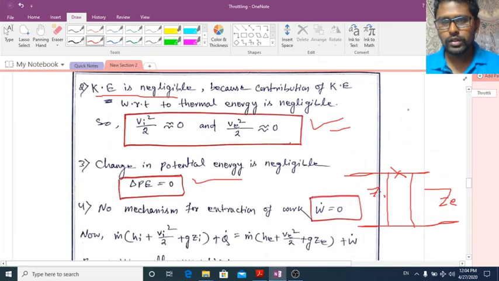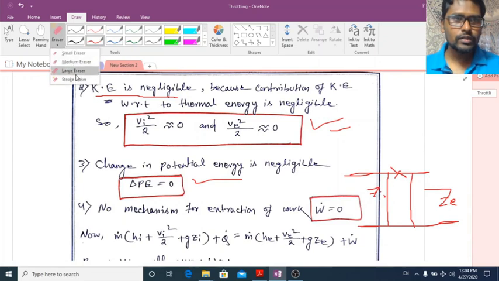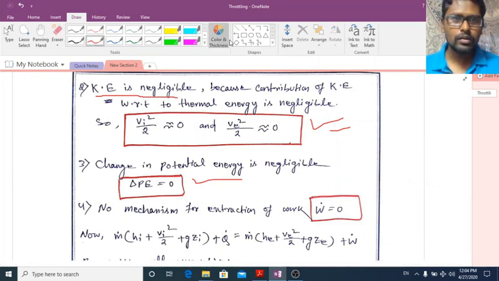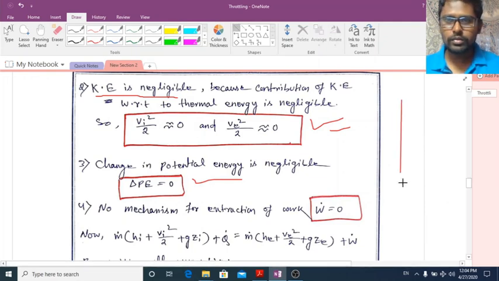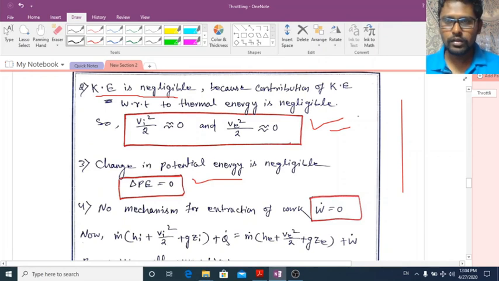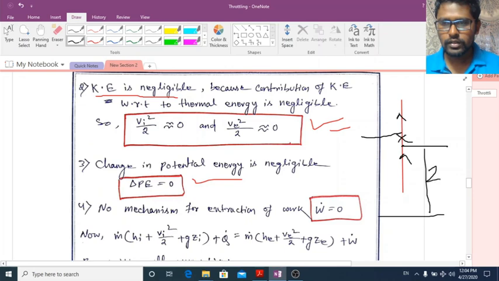If you are using a vertical pipe and using a valve here, and I am taking a reference here, with flow occurring in this direction, the distance between this is Zi and this is Ze.